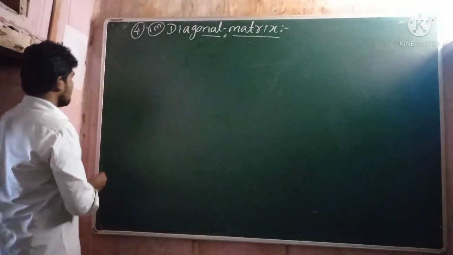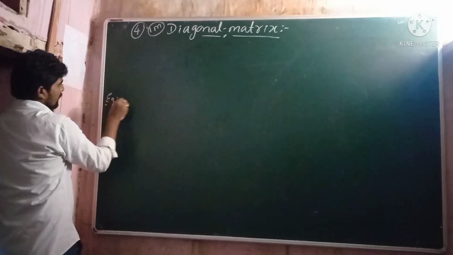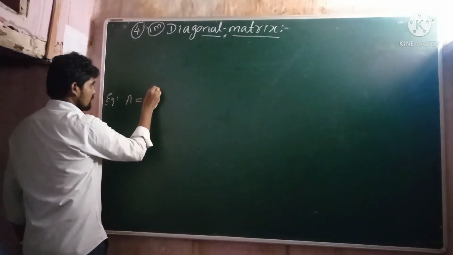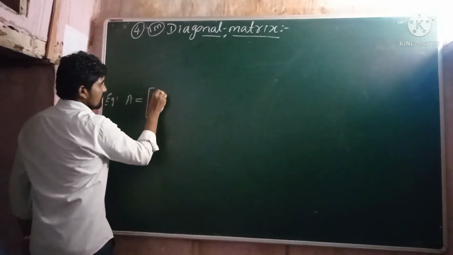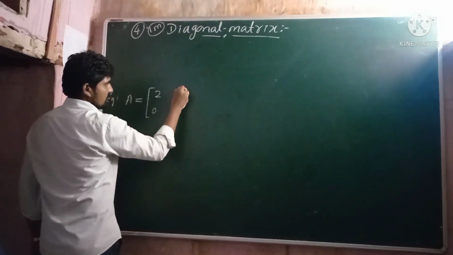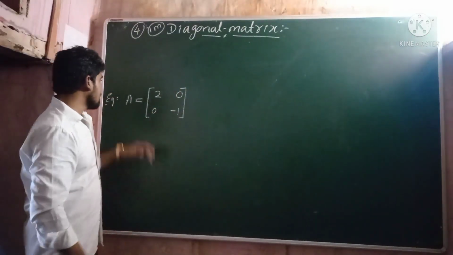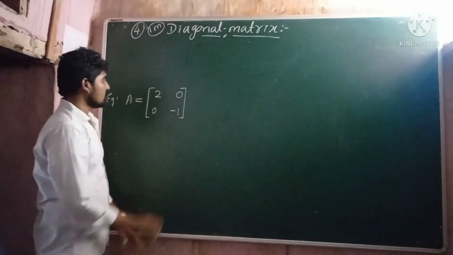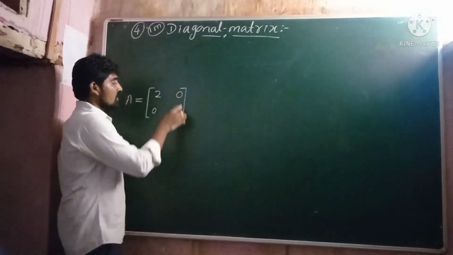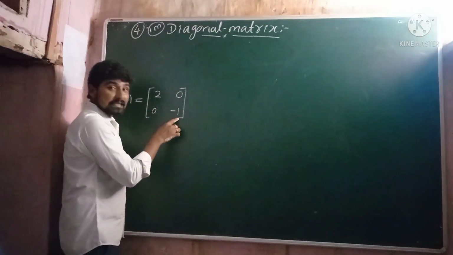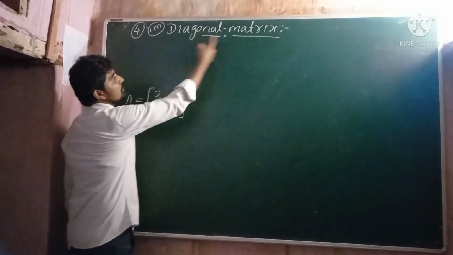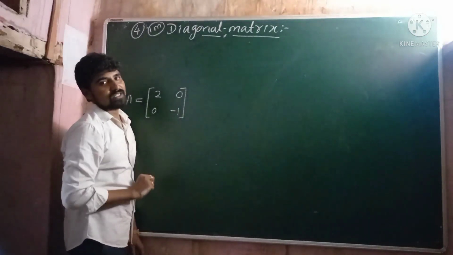Let us consider an example. Let A be one of the matrices and the elements of the matrix A are 2, 0, 0, minus 1. Just observe here, A is one of the square matrices. Why? Because the number of rows is equal to the number of columns here, and as well as all the elements are 0 except diagonal elements. That's why this square matrix A is one of the diagonal matrices. Hope all of you understood.